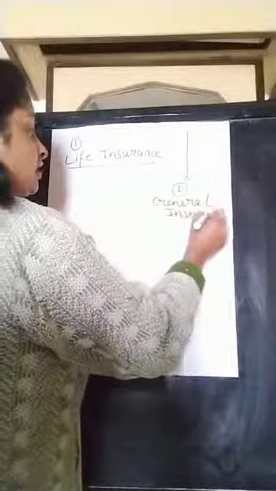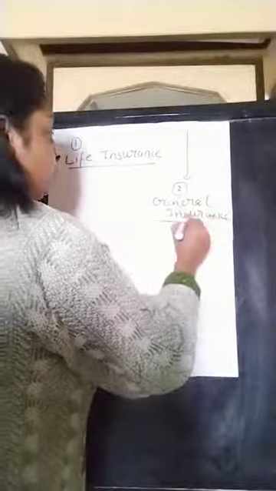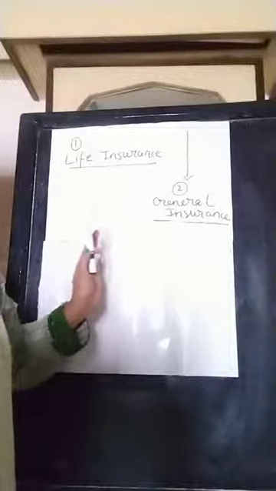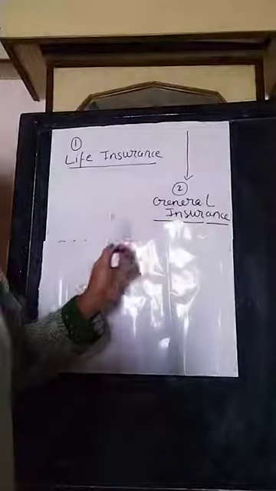Life insurance and general insurance are the two broad categories of insurance. Now today we will discuss this life insurance, but before that I must tell you that general insurance